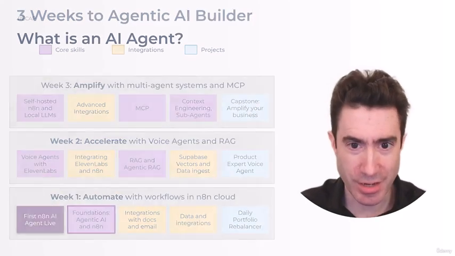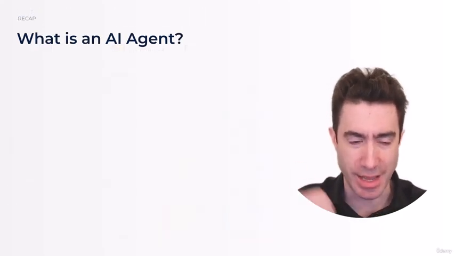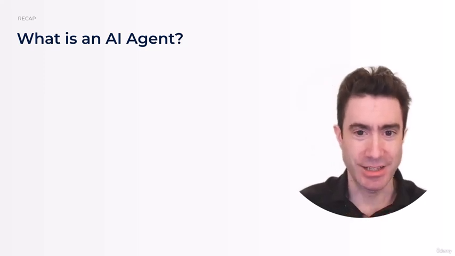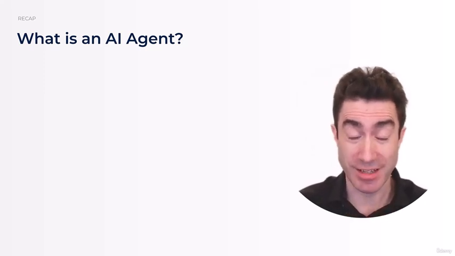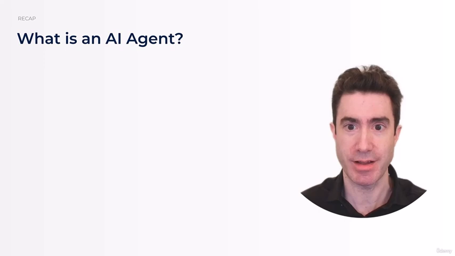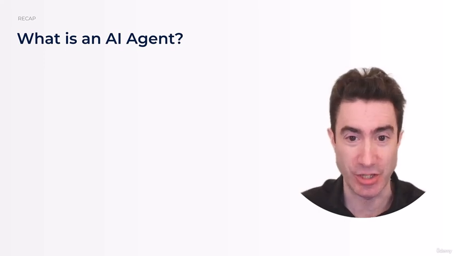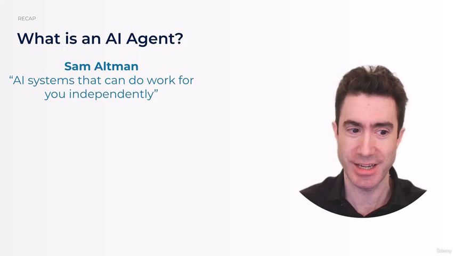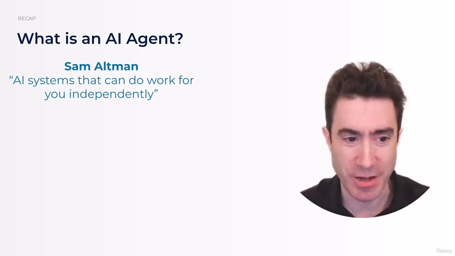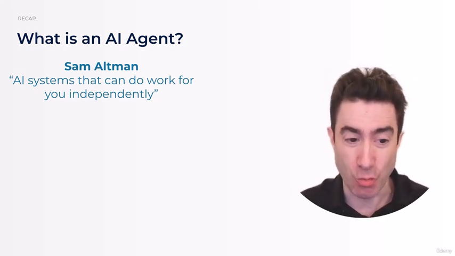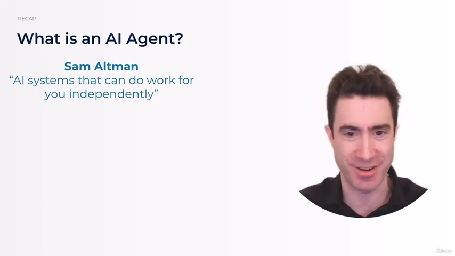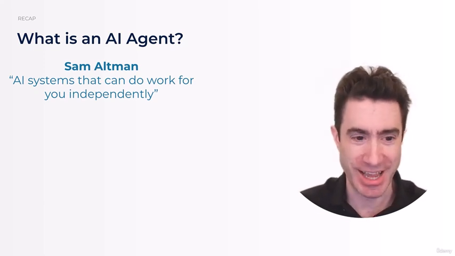Okay, so diving right in, the first topic is AI agents before we go back to N8N again. And this is a quick recap of what we already said yesterday. There are so many ways to define an AI agent. It's almost become a joke. But some of the ways that are most common, originally, companies like OpenAI described it as systems that can work for you independently, like the operator agent now, ChatGPT agent.